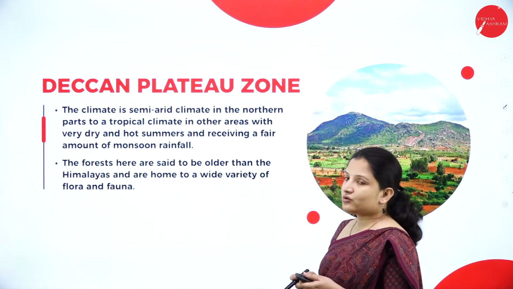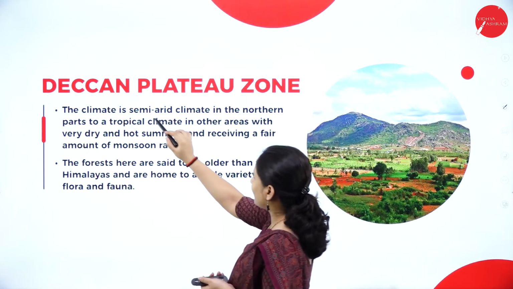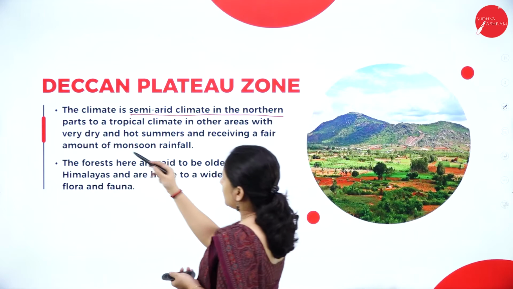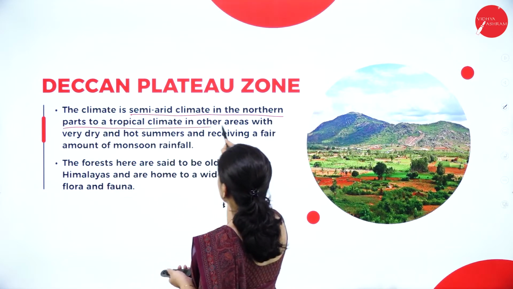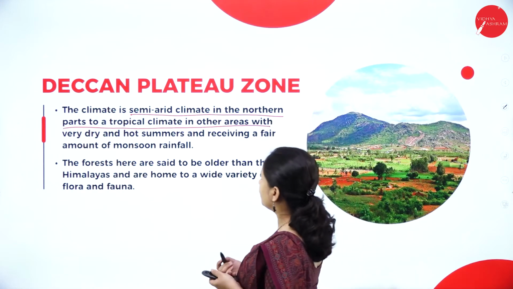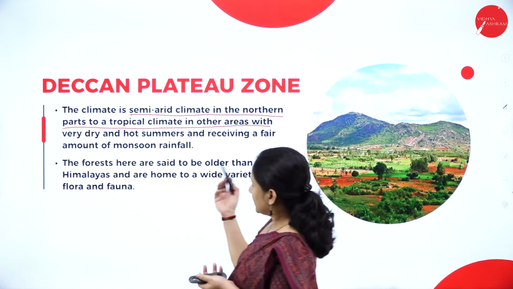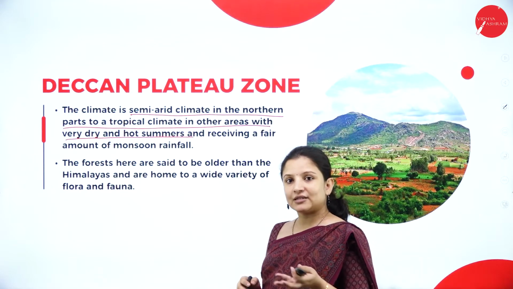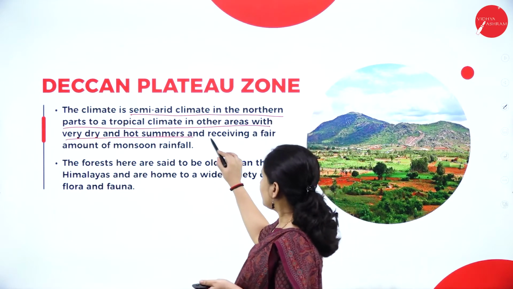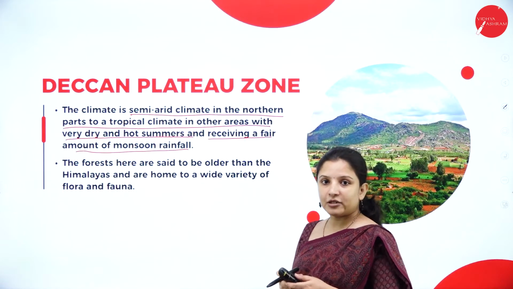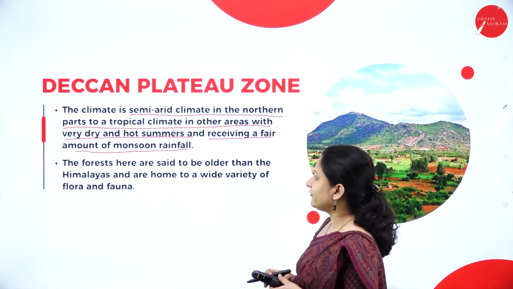The Deccan Plateau has a semi-arid climate in the northern parts, and the southern part or other areas have a tropical climate with enough rainfall. Therefore they can have very dry and hot summers, and in the rainy season they receive a fair amount of rainfall, which is enough for all the plants and animals to survive properly.